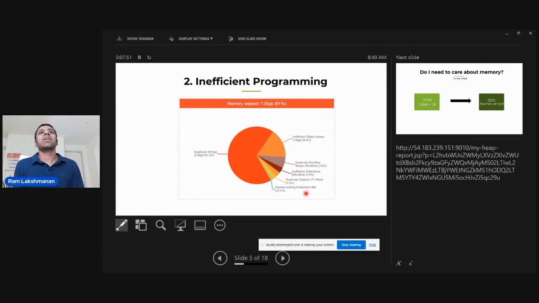The next primary reason why memory is wasted is inefficient programming practices. A lot of the time, developers waste memory predominantly because of poor programming practices. Here, let me show you.